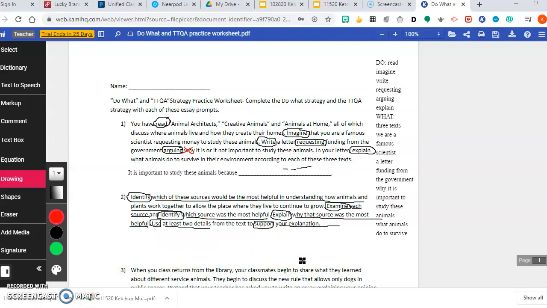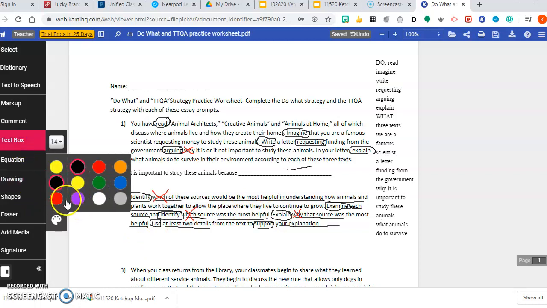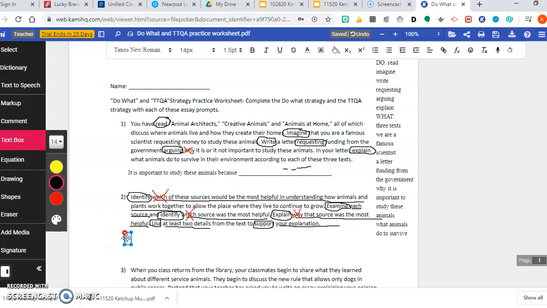So this question is made up of a lot of different question words. This is a tricky question to do the TTQA with because you have multiple questions. So remember, our question words are who, what, when, where, why, how. Which can also be a question word, but I'm not going to really work with that because that's not the one that I'm teaching you today. I'm really working with why. So our why word there is really what we want to focus on. So ignore the which words, even though they are question words, they're really not the most important ones.